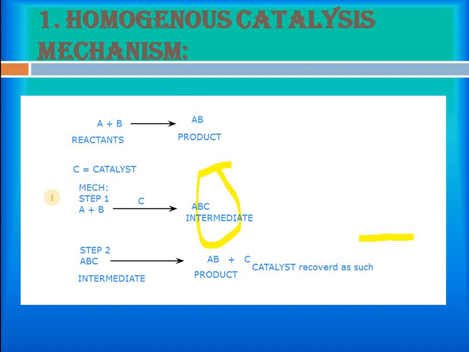When we add catalyst C, the mechanism will be A plus B forms an ABC intermediate in the presence of catalyst C, and this intermediate then forms the AB product, and C remains a catalyst. This is the reaction we want to do, and how it occurs in the presence of catalyst C. Here in all cases the reactants, products and catalyst will be in the same phase.